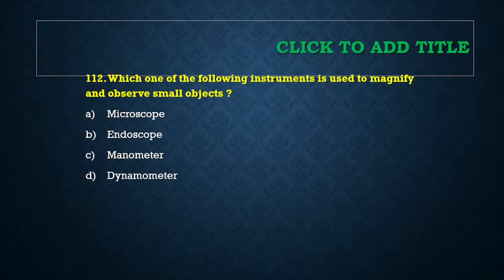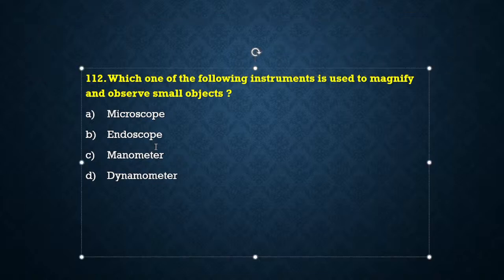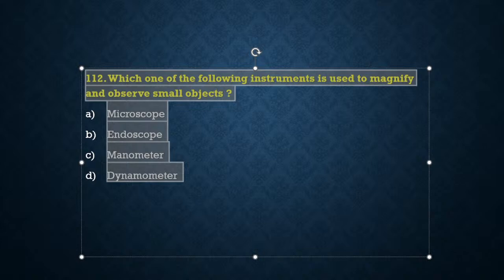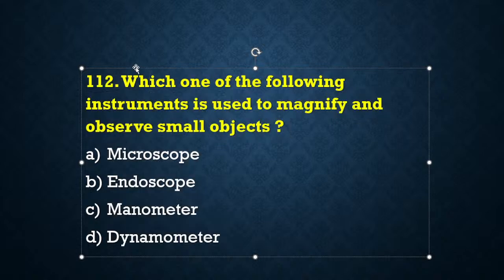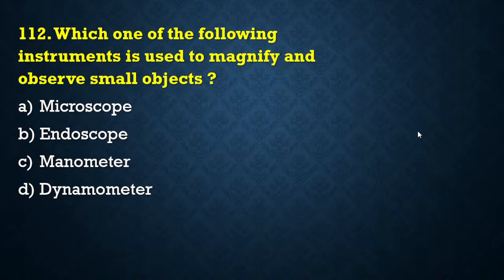The next question: which one among the following instruments is used to observe and magnify small objects? For observing small objects by magnifying them, which instrument are we using? Microscope, endoscope, manometer, dynamometer.